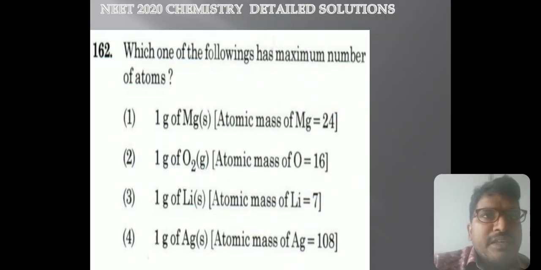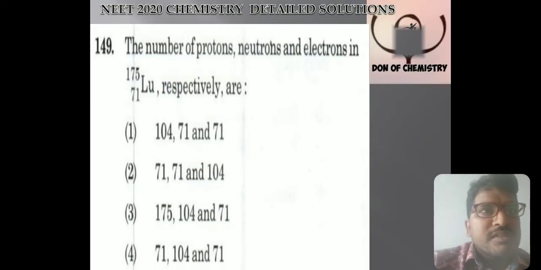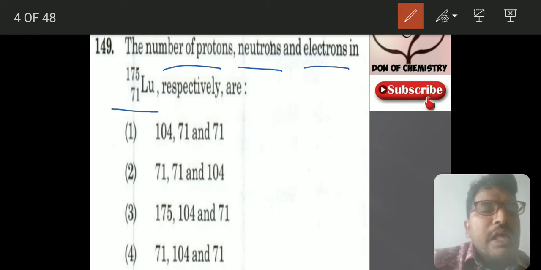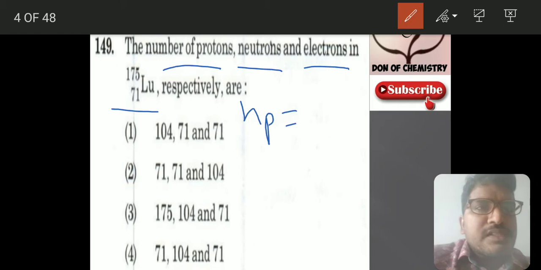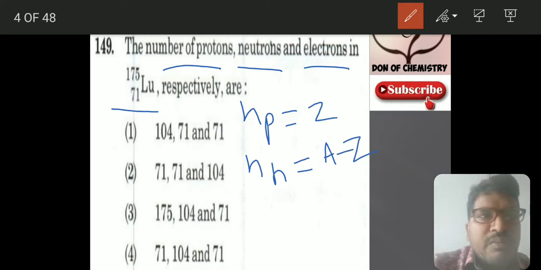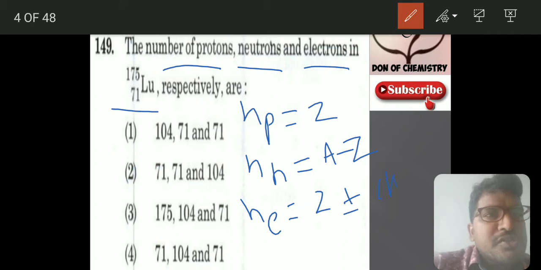Let us go to the next one. This is based on atomic structure. Number of protons, neutrons and electrons in lutetium. We know very well, number of protons is equal to atomic number, number of neutrons is equal to mass number minus atomic number, and number of electrons is equal to atomic number plus or minus charge.